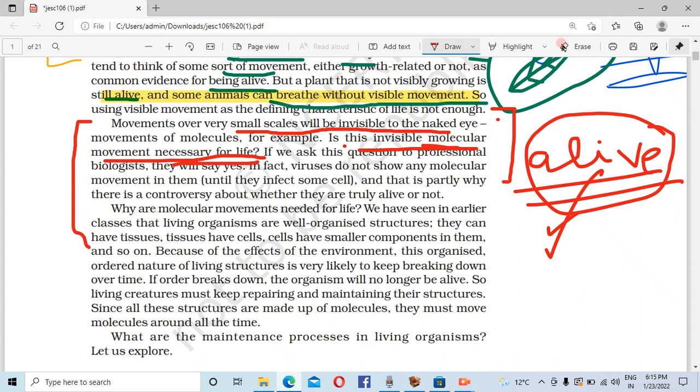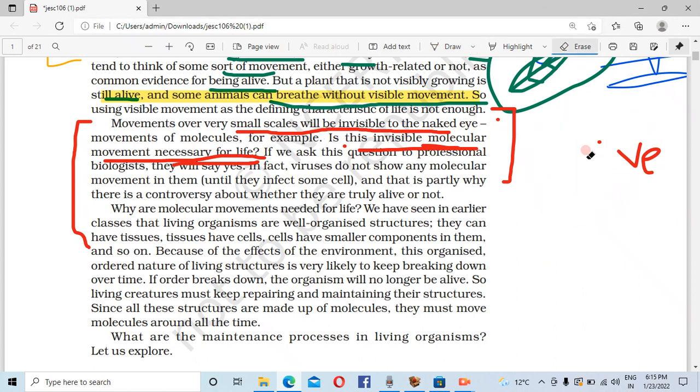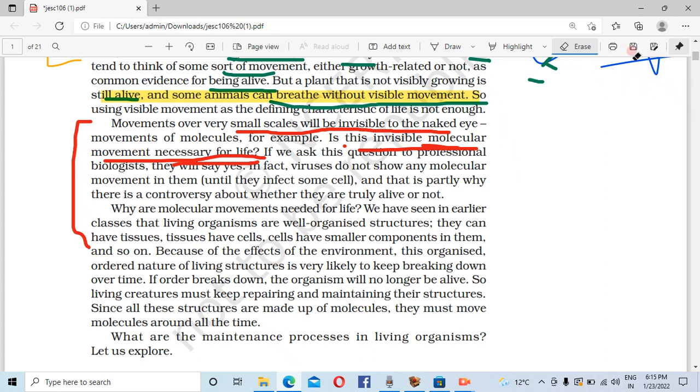Now see, I'll tell you what it is. Invisible molecular movement. So what is invisible molecular movement? Here is a confusing question. First of all, we'll read it out.